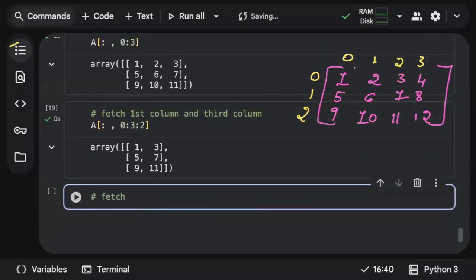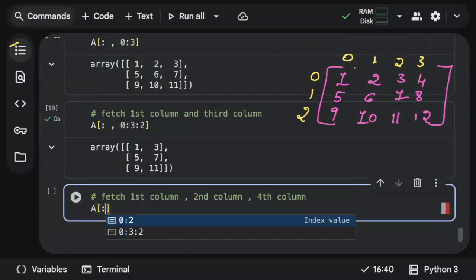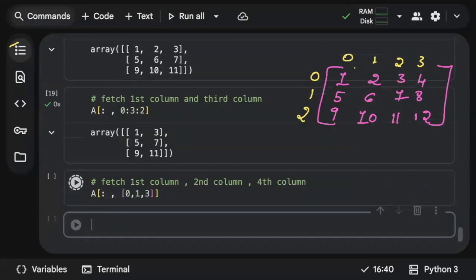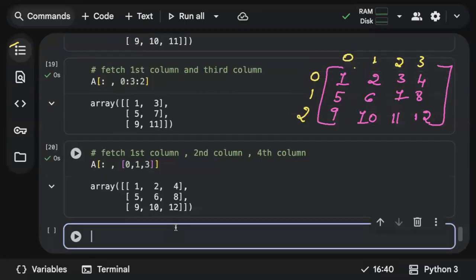One more question. What if I need to fetch the first column, second column, and also the fourth column? So in this, clearly you can see there is no pattern, there is no continuity. So in this case, it's always good to use comma separation. First fix your row and then just list out your column indexes 0, 1, and then 3. You will get the first column 1, 5, 9, second column 2, 6, 10, fourth column 4, 8, 12. So this is how indexing and slicing is going to work.